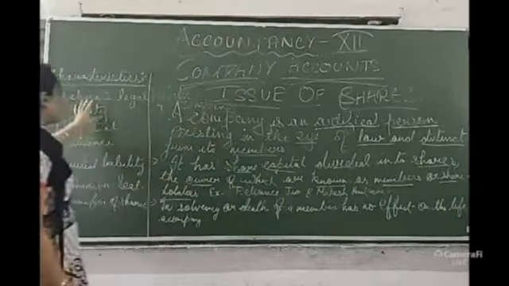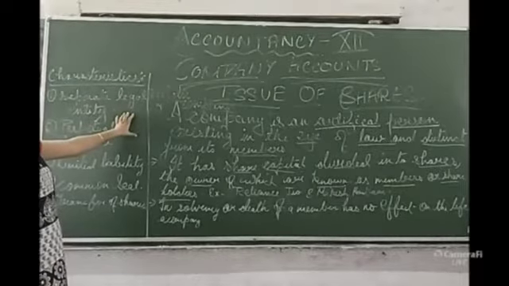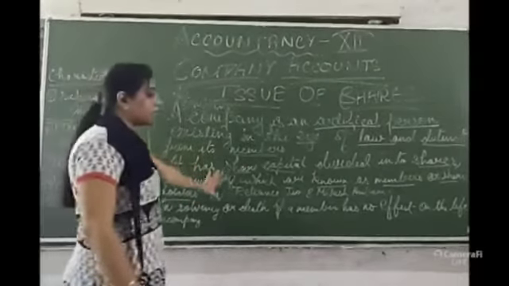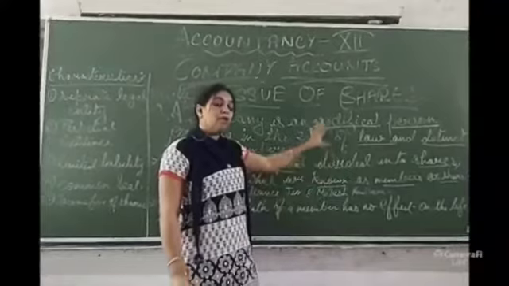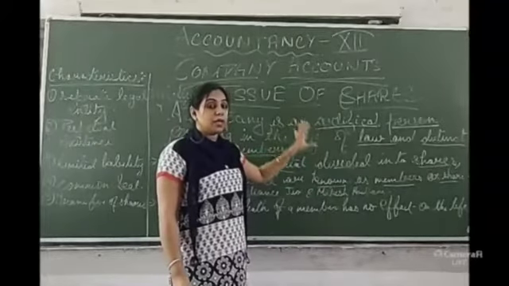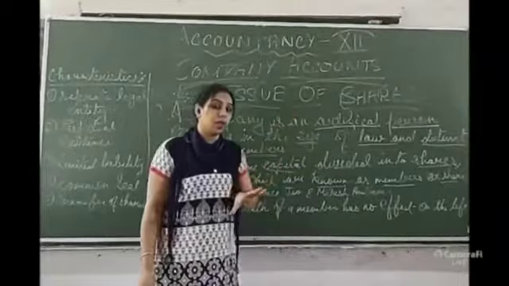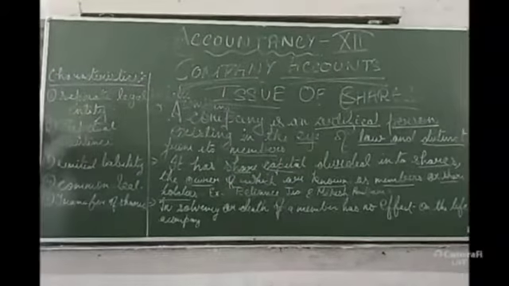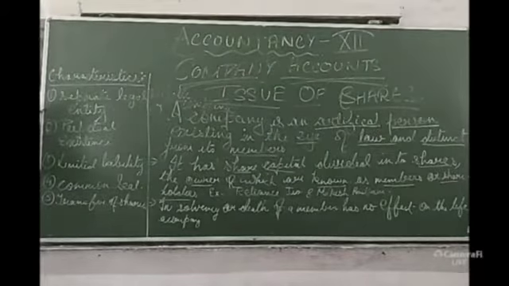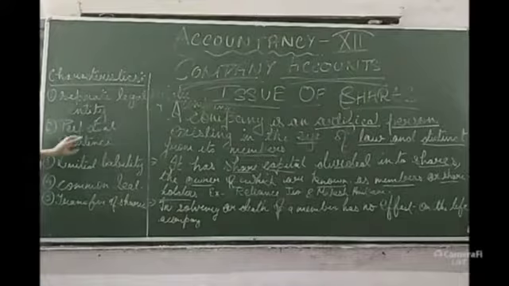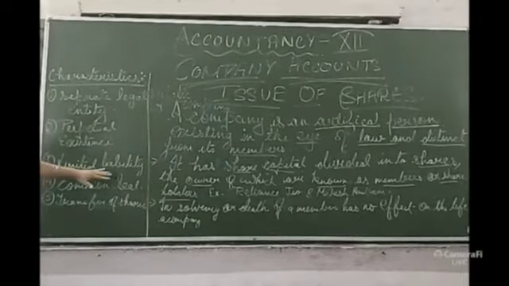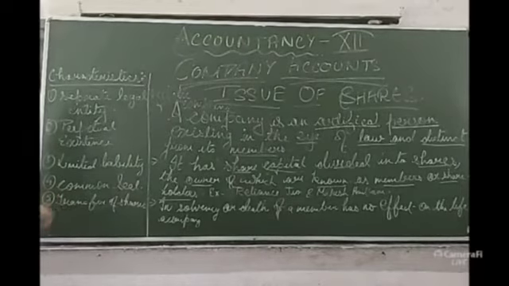Okay. Now coming to the characteristics of the company. As I have already discussed the meaning, learn the meaning very properly. From the meaning only, the characteristics of the company will come out. There are 5 characteristics: separate legal entity, perpetual existence, limited liability, common seal, transfer of shares.